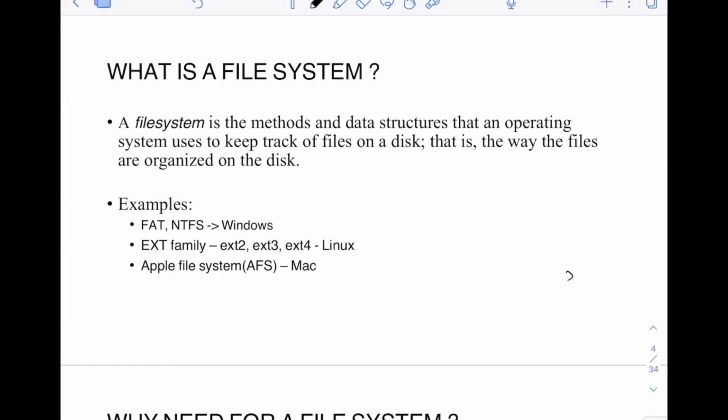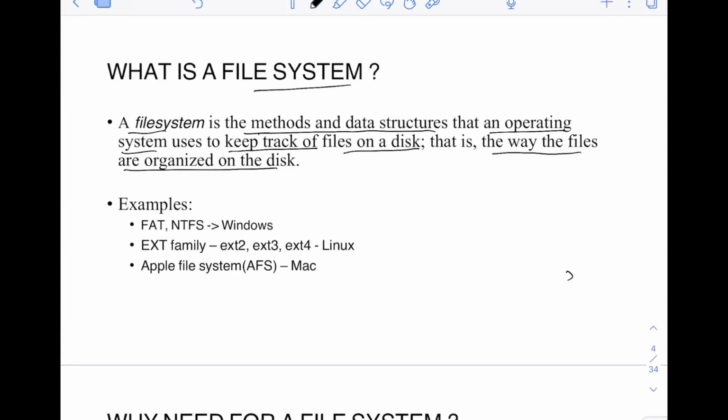Let's start with what a file system is. This is one of the definitions of a file system. A file system is the methods and data structures that an operating system uses to keep track of files on a disk. That is the way the files are organized on the disk. The definition of file system is very important, so you should understand what a file system actually is. File system is a very important concept in operating systems. Do not think that the disk itself is the file system.